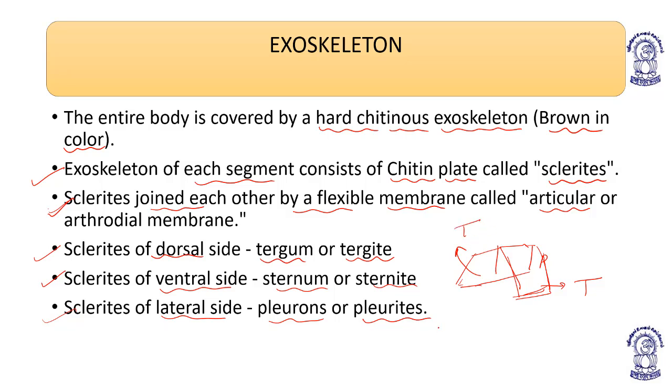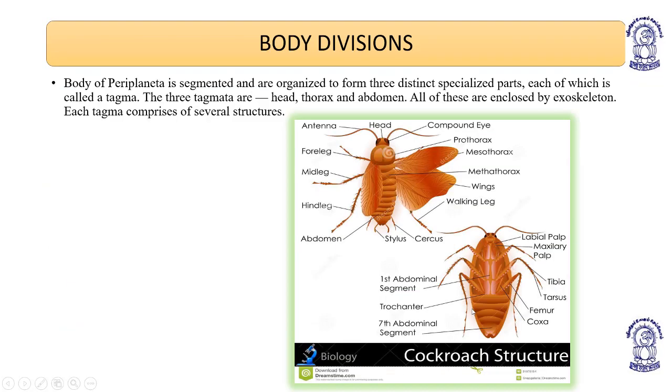So you can write dorsal tergum, ventral sternum, and lateral pleuron. Dorsal tergite, ventral sternite, and lateral pleurite. In this way you can remember.